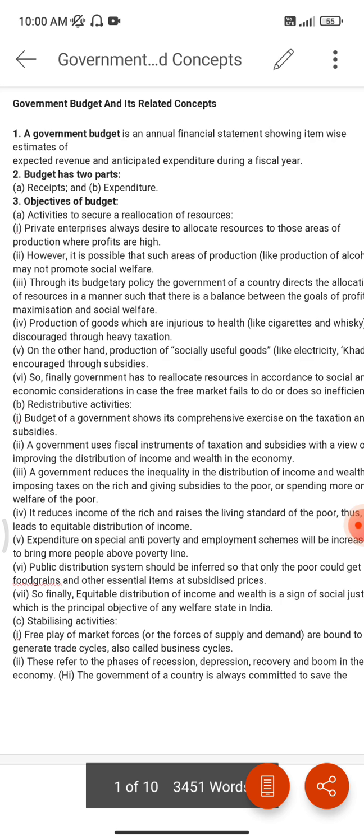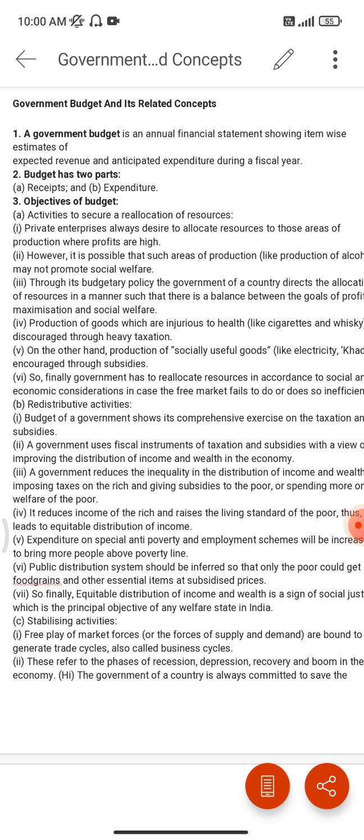So, what is the basic definition of a government budget? A government budget is an annual financial statement showing item-wise estimates of expected revenue and anticipated expenditure during a fiscal year. Fiscal year is explained before; you can go there and check that. The definition tells all the statements that are going to be made, whether it's revenue generation or expenditure. So both things will be included in the government budget.